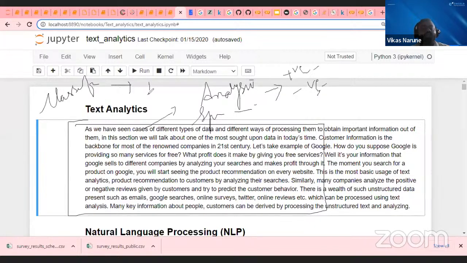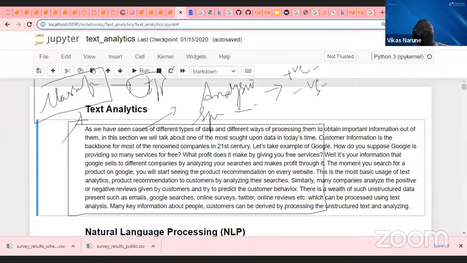My input is text. I'm giving this kind of big text here, and then I have to do some kind of pre-processing. I cannot directly apply my algorithms. I have to do certain steps, and we'll try to understand what those basic steps are, using which I pre-process my text data.